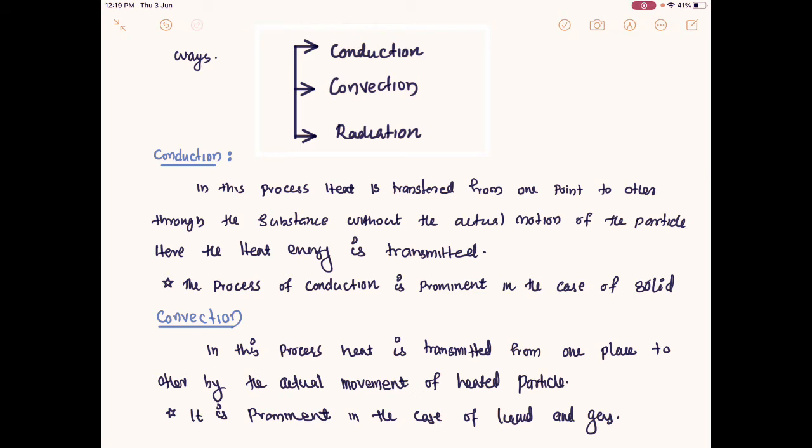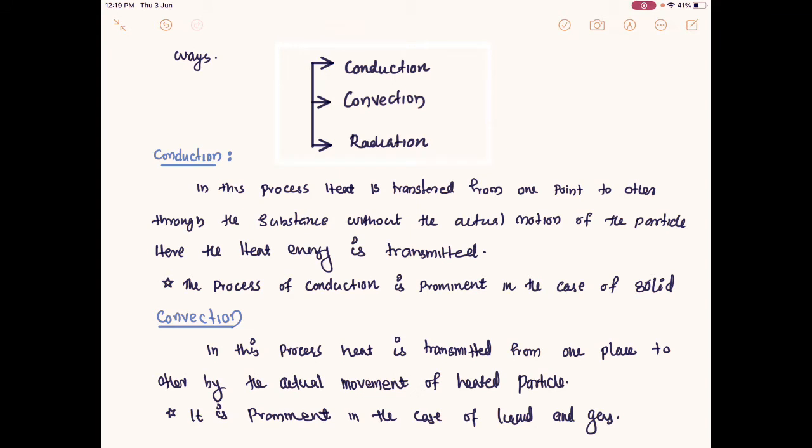Materials having low conductivity, like brick wall or granite wall, are some examples. Such materials we call poor conductors. Vacuum is a very poor conductor, and air is also a poor conductor compared to other solid materials. Such a phenomenon of heat transferring from one point to another is called the conduction process.